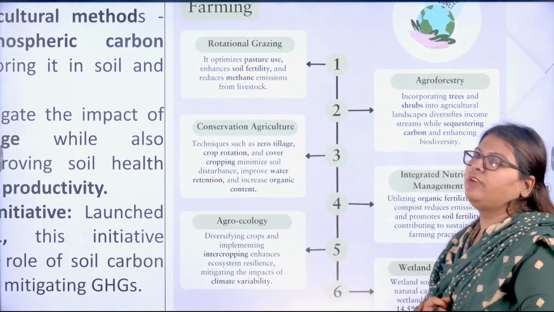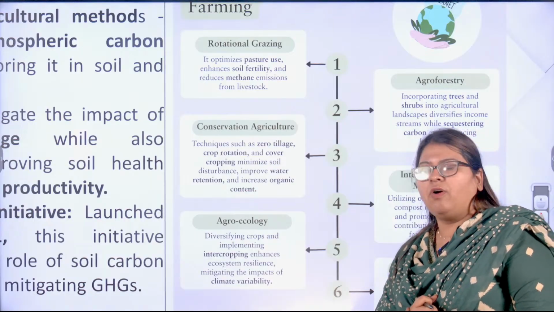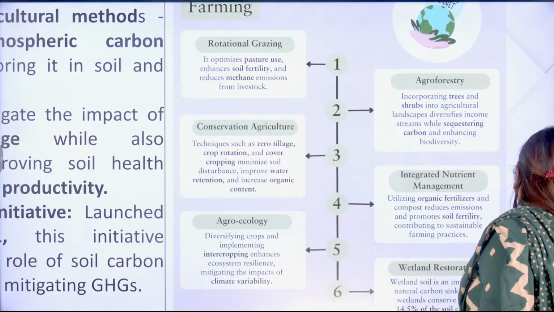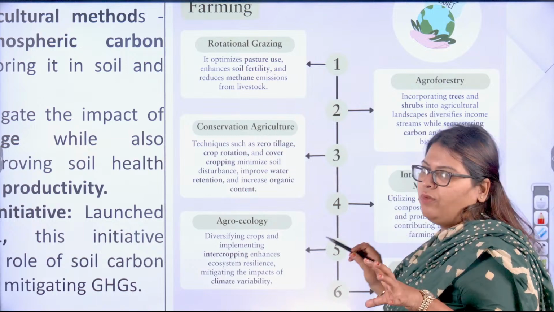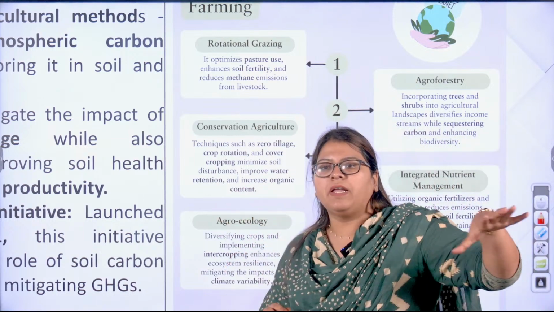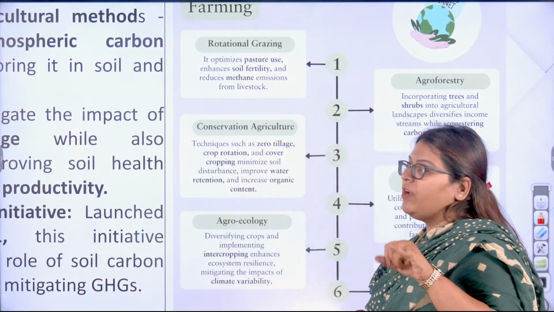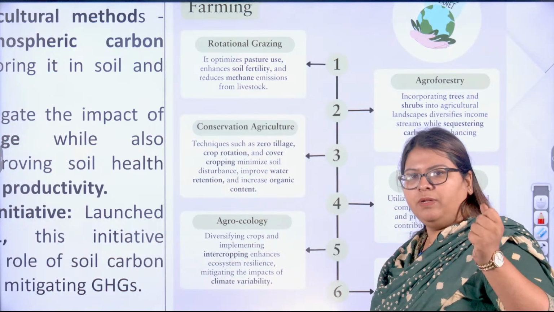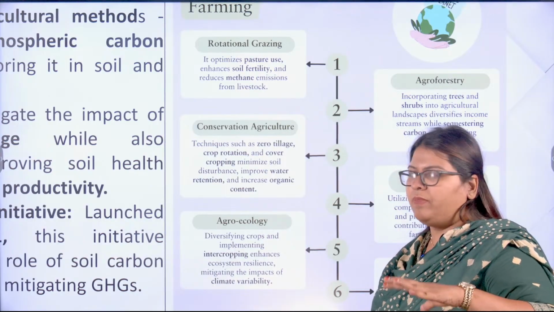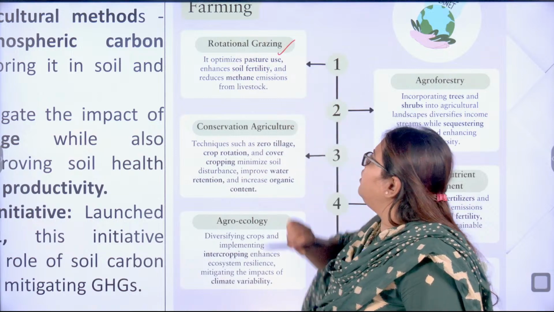First, of course, is rotational grazing. Instead of focusing the livestock on one patch of land, you take them to other patches as well. This is one of the reasons why the vegetation won't be depleted, so that the carbon that is stored remains intact. So that is rotational grazing.